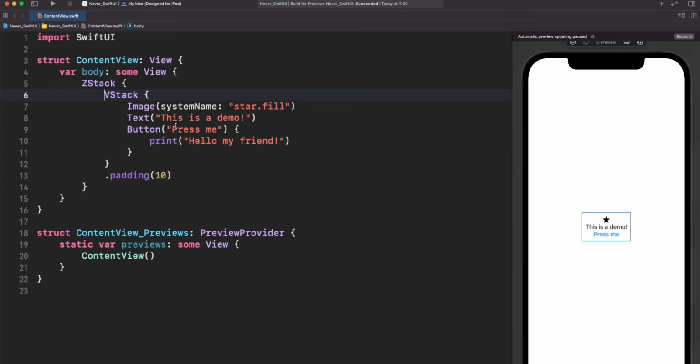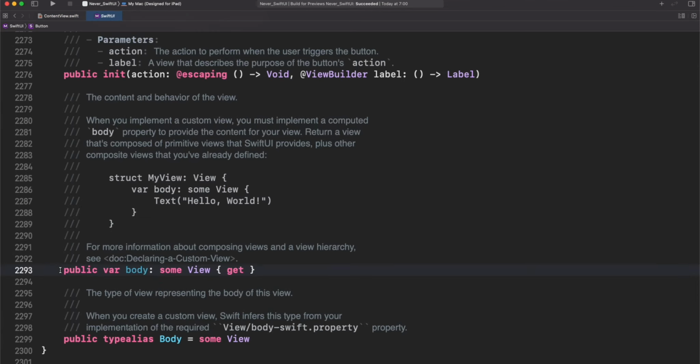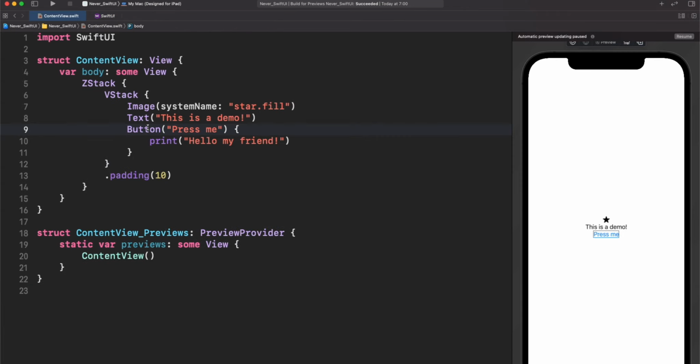But for the rest of the views, of course, if you are conforming to the View protocol, you must declare a body computed property. Actually, the only one here that is not setting the body as Never is Button. And this makes sense because body here is declared as a regular body with some View. It's up to you to provide how we will display a button, in order for you to customize the look and feel of the button.